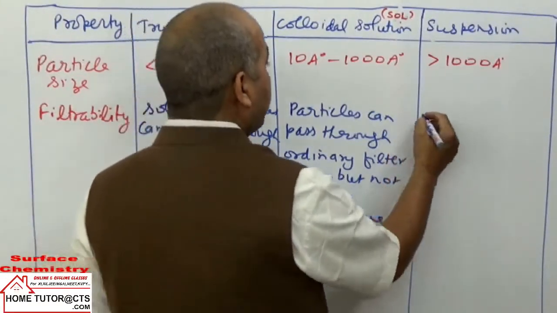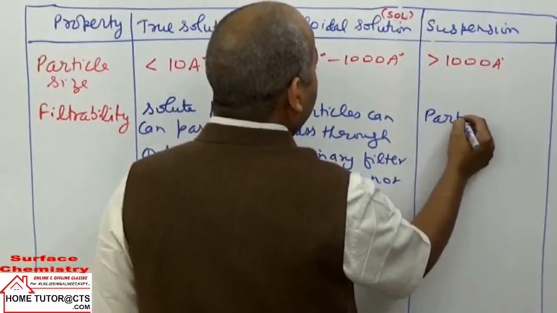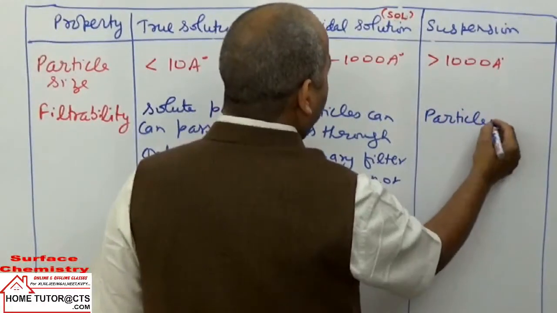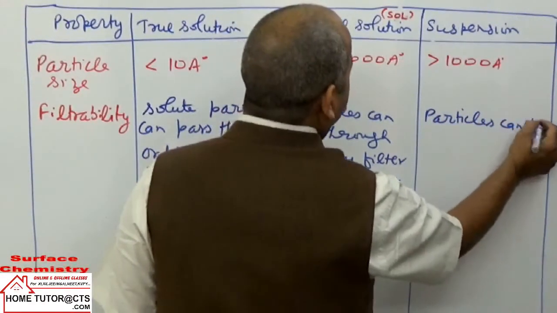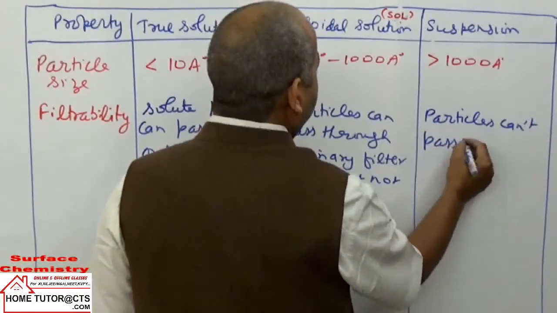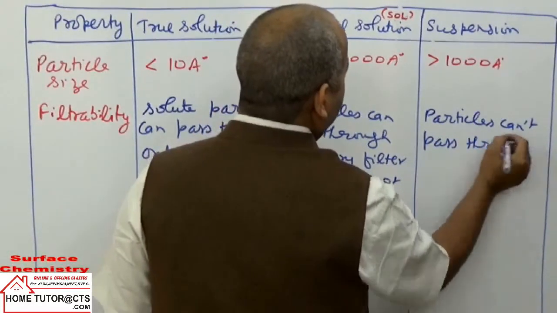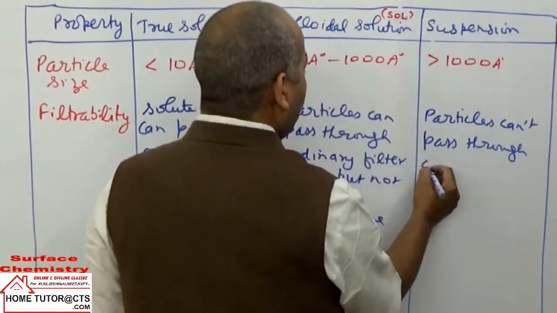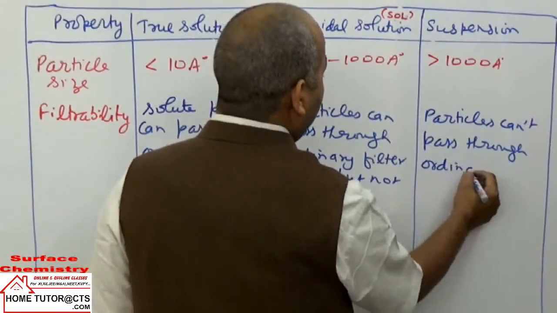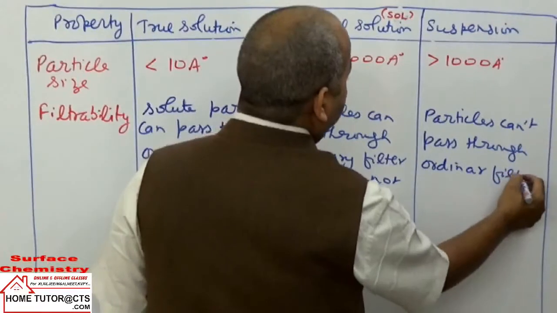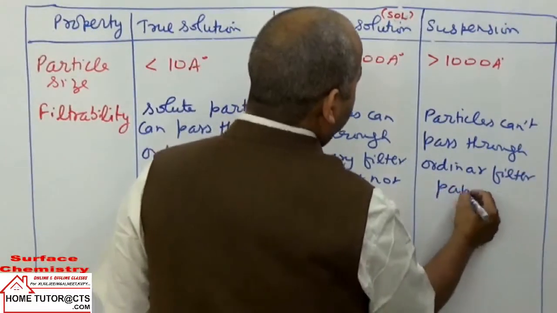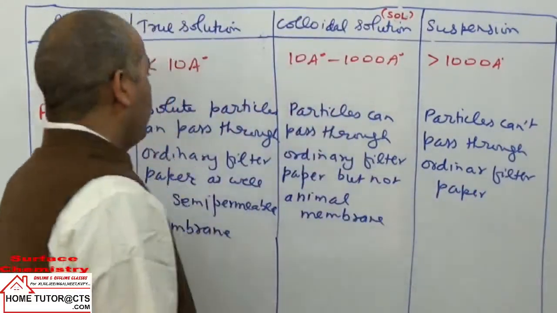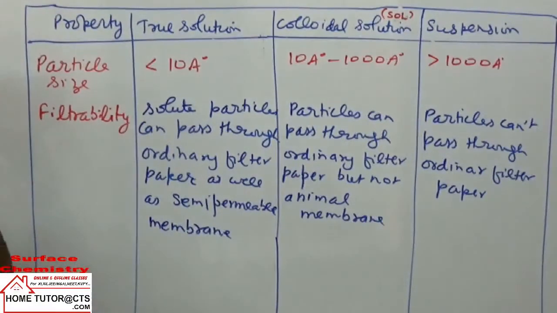In this case, particles cannot pass. Particles are bigger in size, so they can't pass through ordinary filter paper. That's the property filtrability.